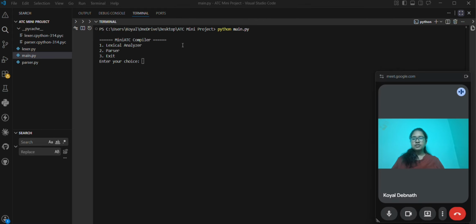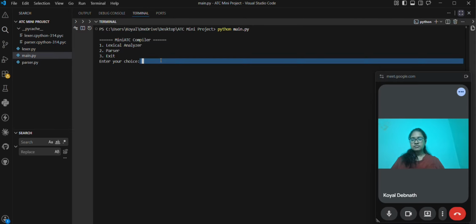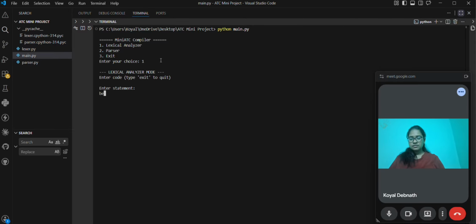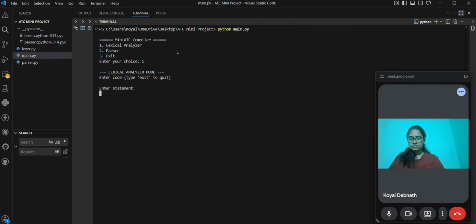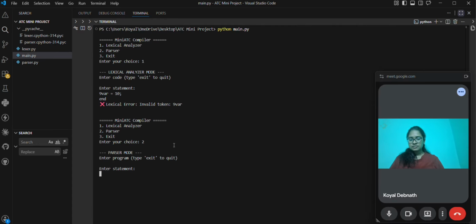So let's see the cases for this. First we will opt for one. Then we will first take the valid test case: begin int x; end. So this is a valid test case. Let's check for invalid. So this is an invalid token, 9var, because an identifier only accepts letters, not digits at first. So let's check for the parser, first the valid case.